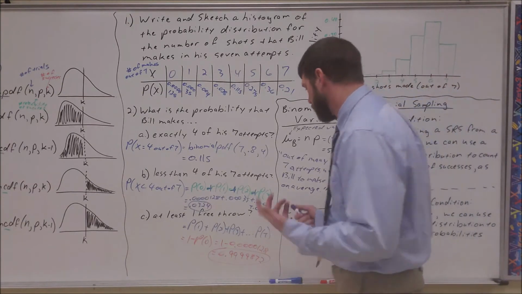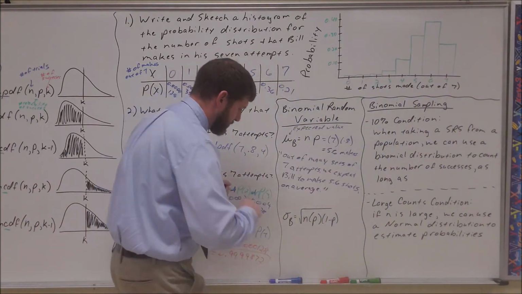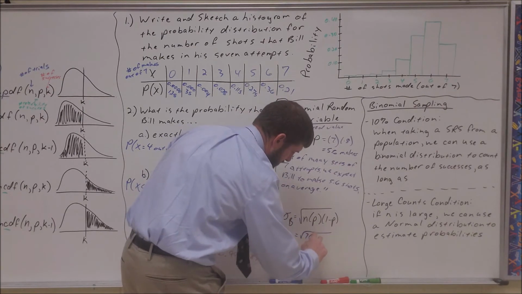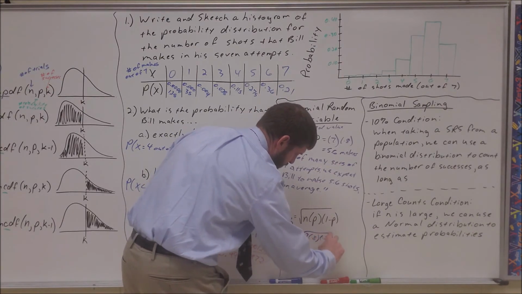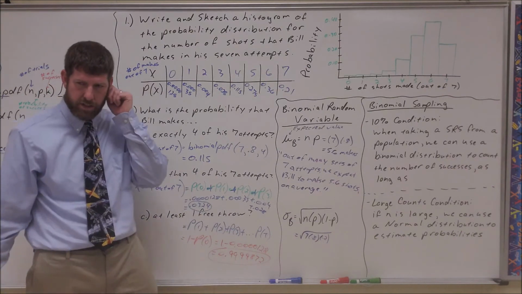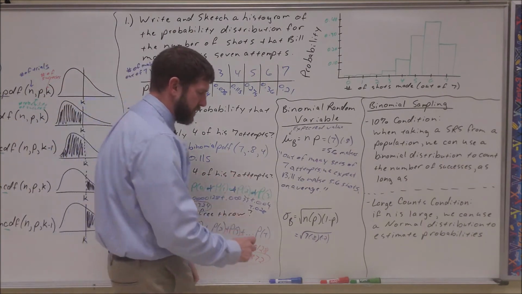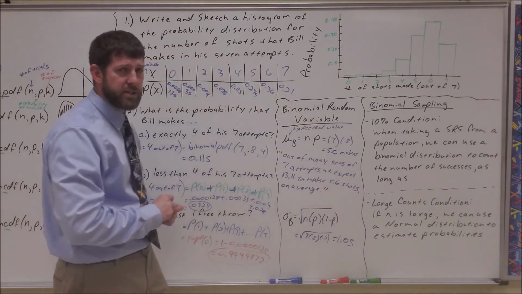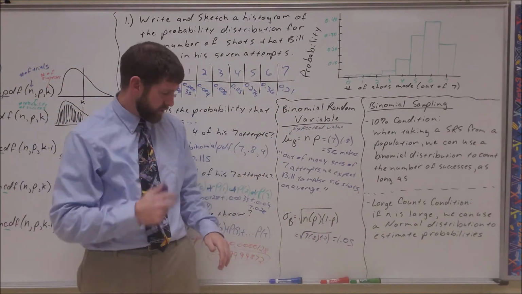So for us, the standard deviation would be the square root of 7 attempts times 80% successful, 20% failure, and we get 1.05. It still means the same thing that all standard deviations mean.